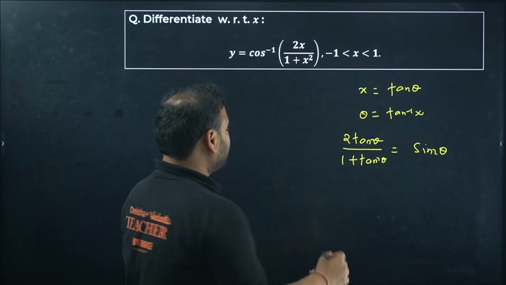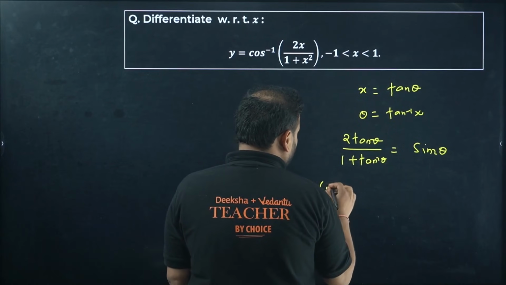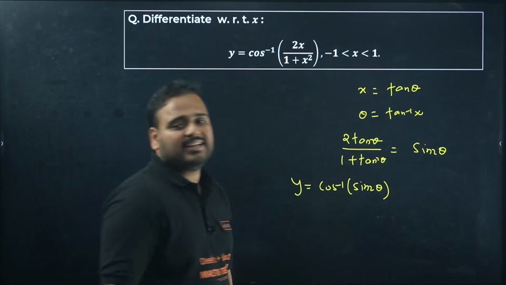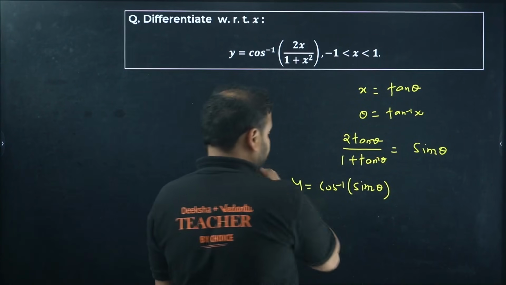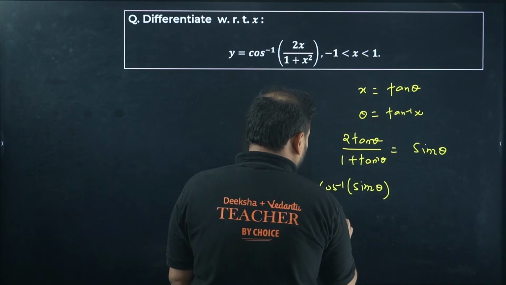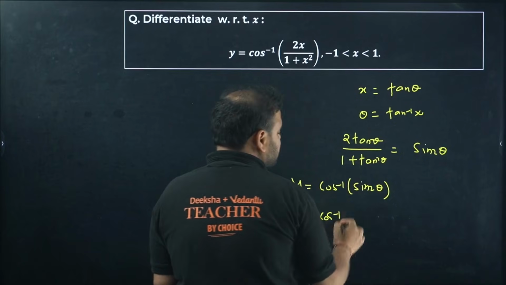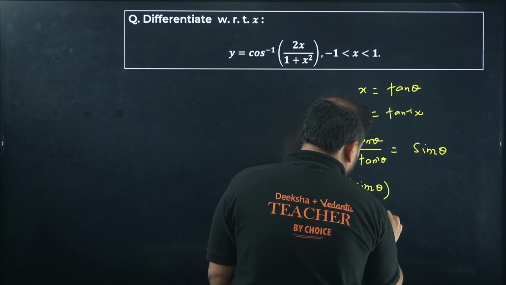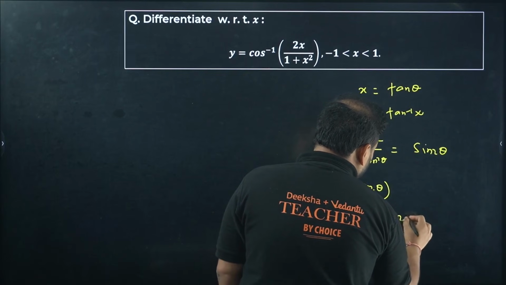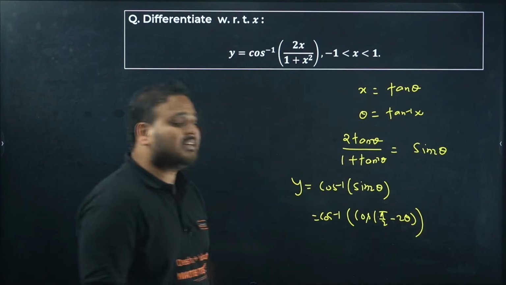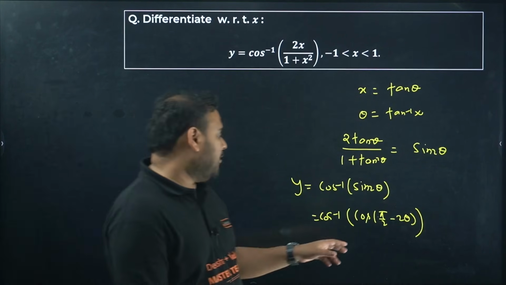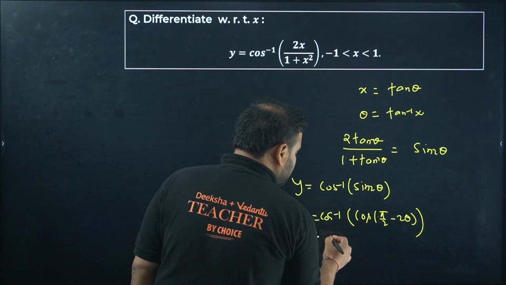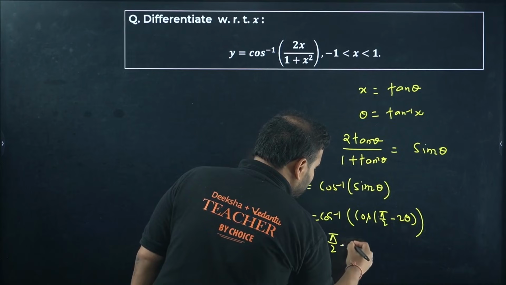The question is transformed now. Y equals cos inverse of sine 2 theta. Now check, outside we have cos inverse and inside we have sine. I can write sine of 2 theta as cos of pi by 2 minus 2 theta. Now apply the cos inverse on this. You'll get the answer as pi by 2 minus 2 theta as y.